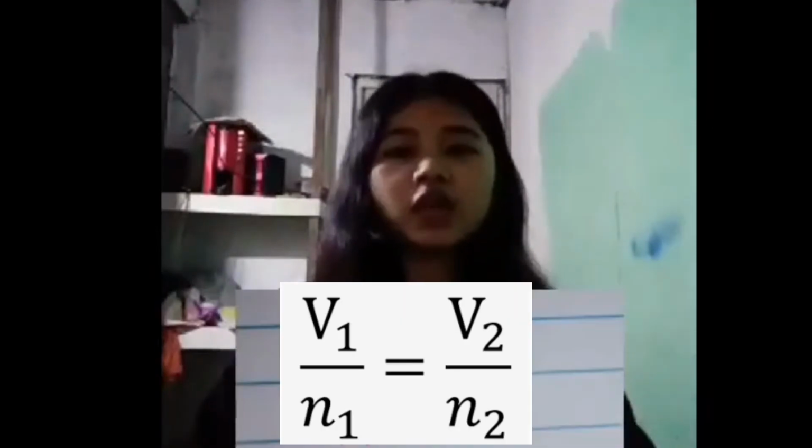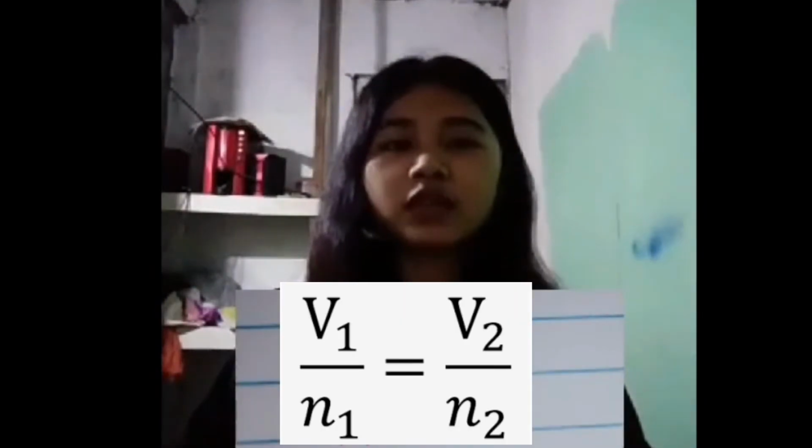Initial volume over initial amount of moles is equal to final volume over final amount of moles, where initial volume is 10.0 liters, final volume is unknown. Initial amount of moles is 0.80 mol and final amount of moles is 0.20 mol.